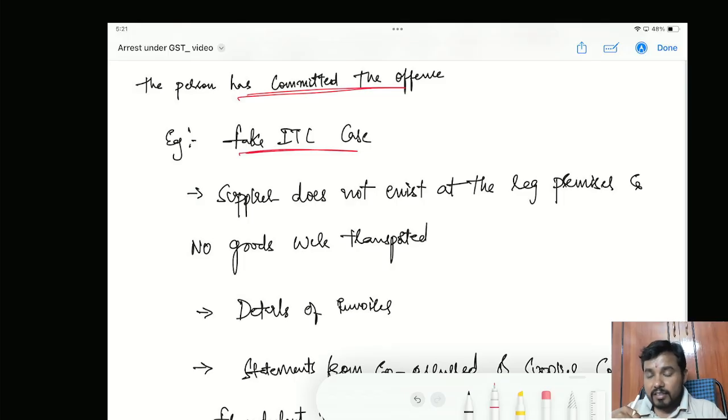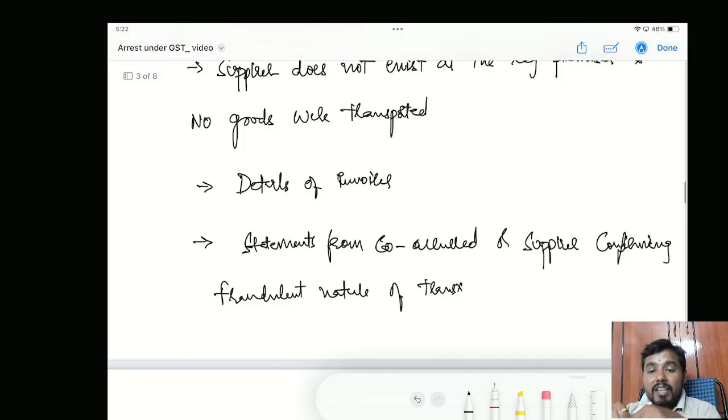These are the list of invoices you have purchased from a party. This party we have verified and is actually not doing any business from that registered premises. Now you have purchased these many invoices from him. As that person is not doing the business, whatever the list of invoices we have given and whatever the ITC you have availed based on all these invoices, it is a fake ITC. And also to confirm that, they have given some statements of the co-accused or the other party, and also they have brought the bank statement confirming that circular trading happened.